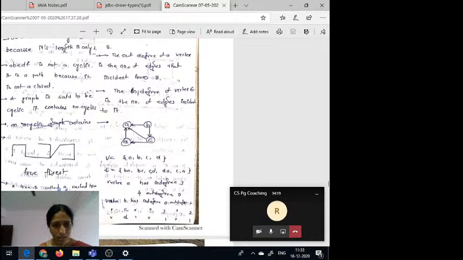This is also called a free tree. Suppose there is no connection from here to here, then this is called a forest.